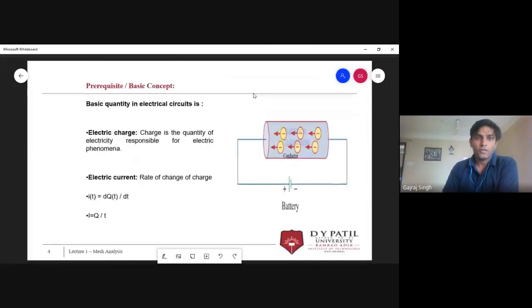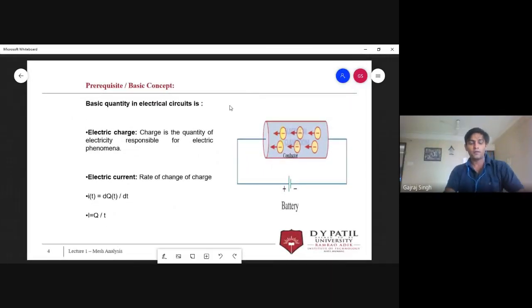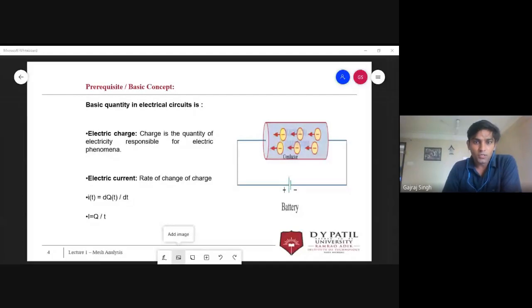Okay, so we will start with the basic fundamental point. Can you tell me what is the basic quantity in an electrical circuit? What do you think? You can write in the comment section or you can speak also. You have already gone through your BEE. So can you tell me? What do you think is the basic quantity?